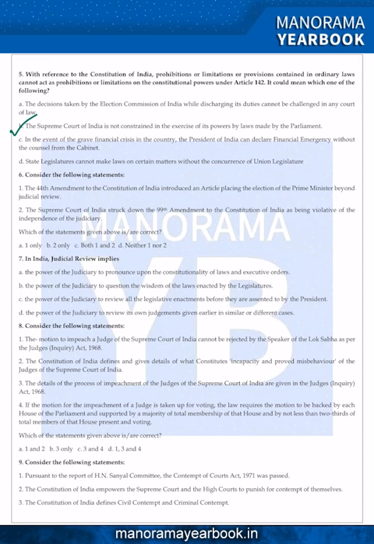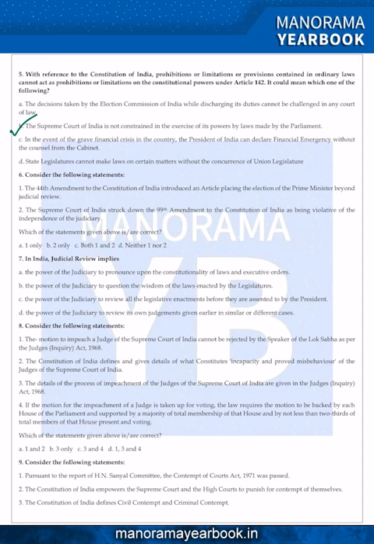This was a statement of the Supreme Court of India placing itself above the law made by the Parliament or the legislature of the state. So, answer of this question 5 is B for Bombay.